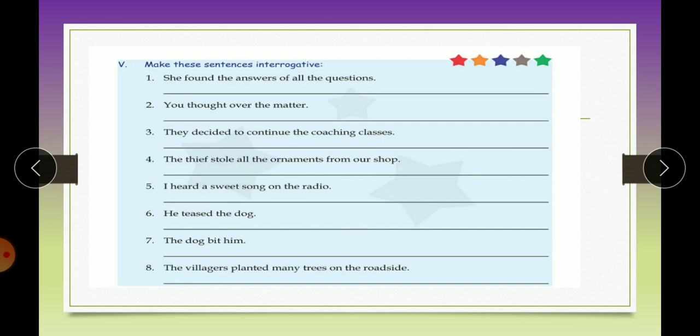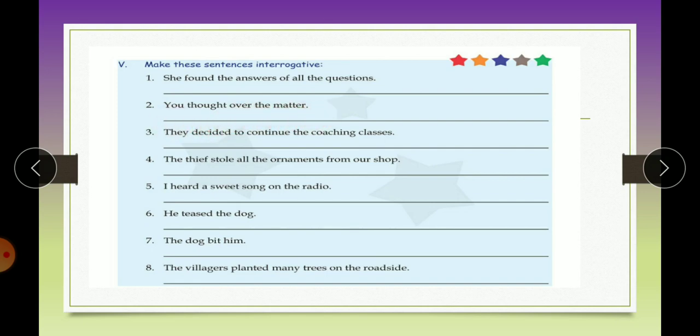So if we start with the first sentence, she found the answers of all the questions. So what is the verb in the sentence? Found. You have to change it into the first form. First form or the root form of the verb found is find. So now let's frame the sentence. Did she find the answers of all the questions? Question mark.